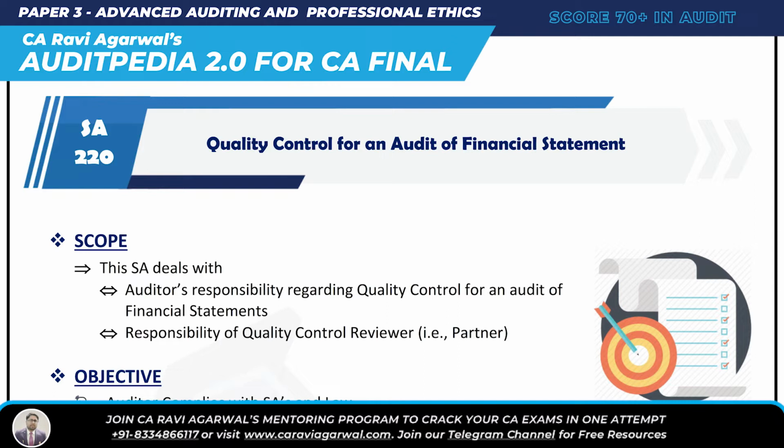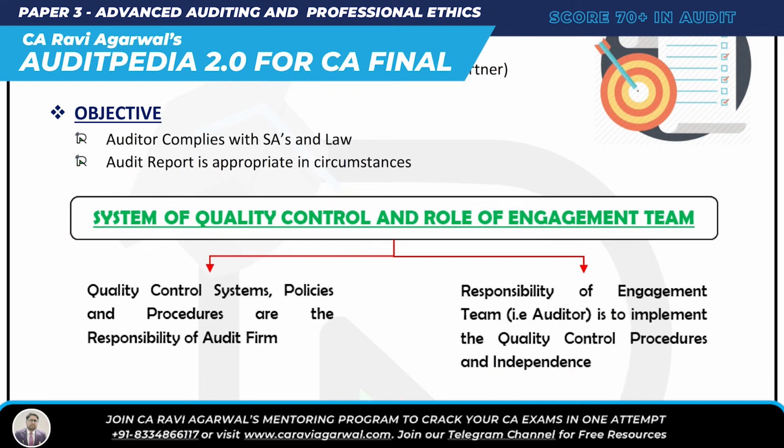SA 220 is stopping you, saying quality control for an audit of financial statement. I asked him how to do quality control. He says, follow me, SA 220, quality control for an audit of financial statement. So whenever I have to do audit of financial statement, I have to listen to SA 220. Alright then. So objective. What is the objective of SA 220?